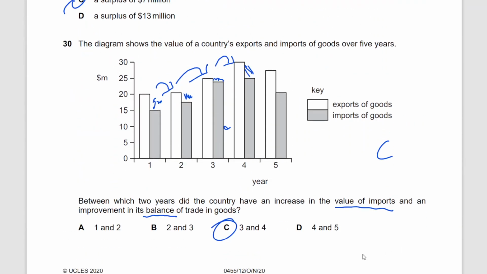So we're done with this paper. I hope this was helpful. The video has continued for 40 minutes, so you're still left with 5 minutes extra. I think it's possible for you to complete the entire paper within the time limit, and you have sufficient time. I think it's more than enough. Just don't get stuck on any one question and waste a lot of time. Do not get stuck on one question.